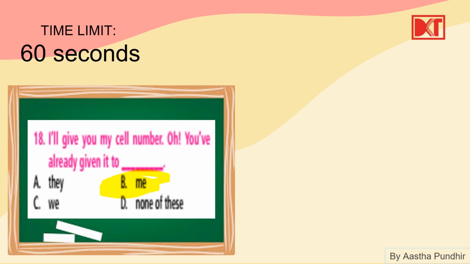Here the conversation is between I and you, which means first person and second person. So here we're using first person. You've already given it to me, the first person. Okay. Here they is for third person plural. We is for first person plural. But here we're talking about first person singular. That's why me.